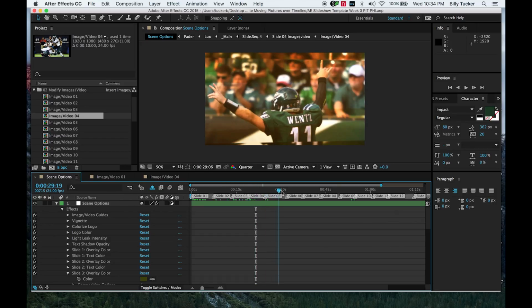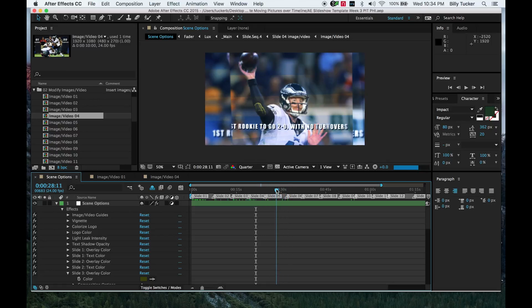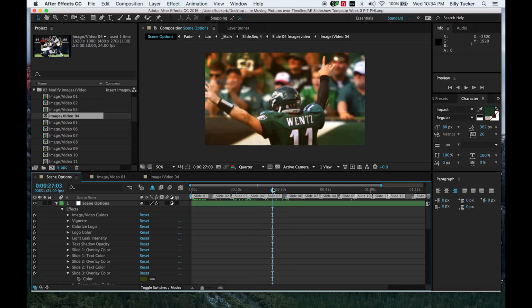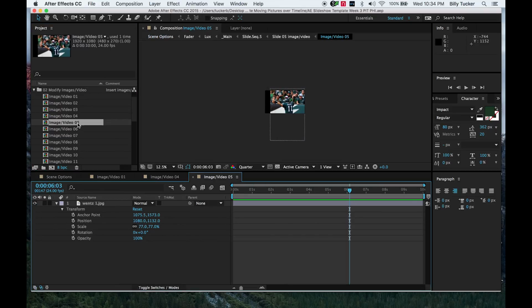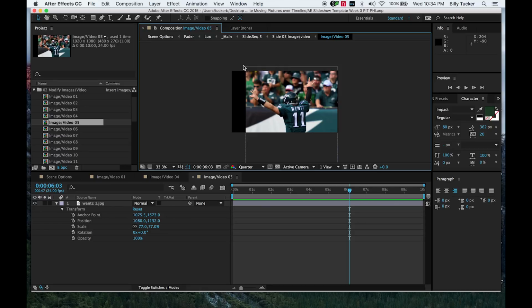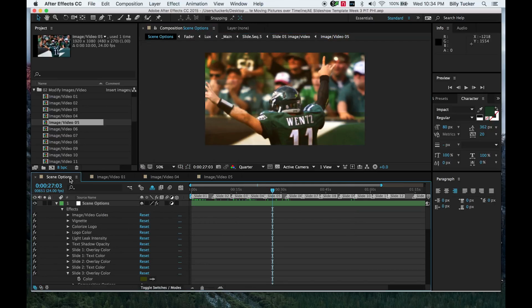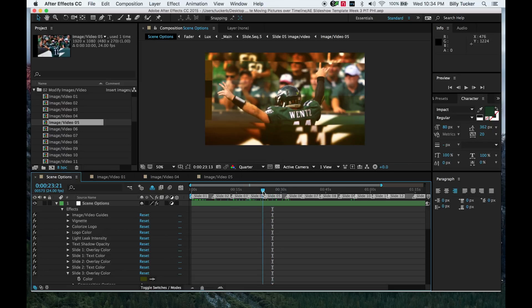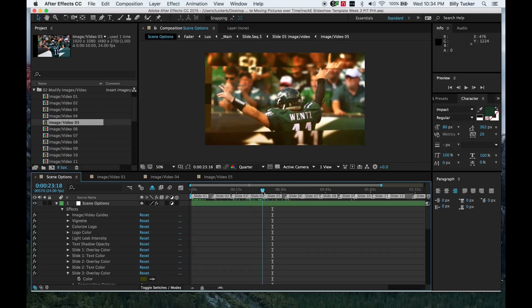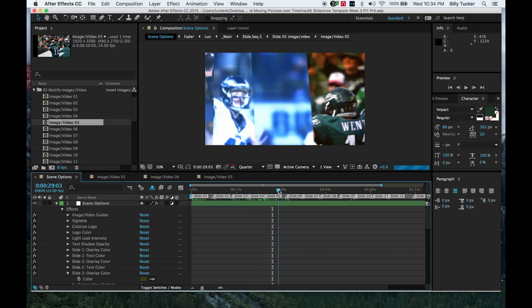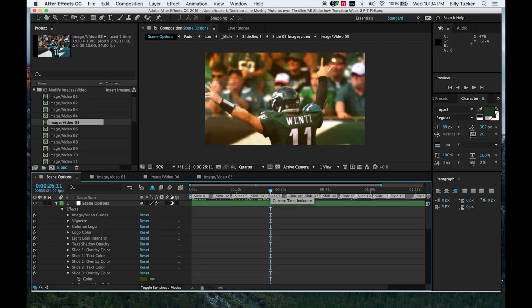Another option is, maybe this one, slide 5. Slide 5 here. Now we shrunk this big time, and we're allowing a lot of black area here. But the way the template works, to frame him and center him up, we needed to shrink him and put him on the right. So in the scene options, our main comp, he's centered. And the big thing is we don't want black area in the transitions. So that's how we basically drop these still images.